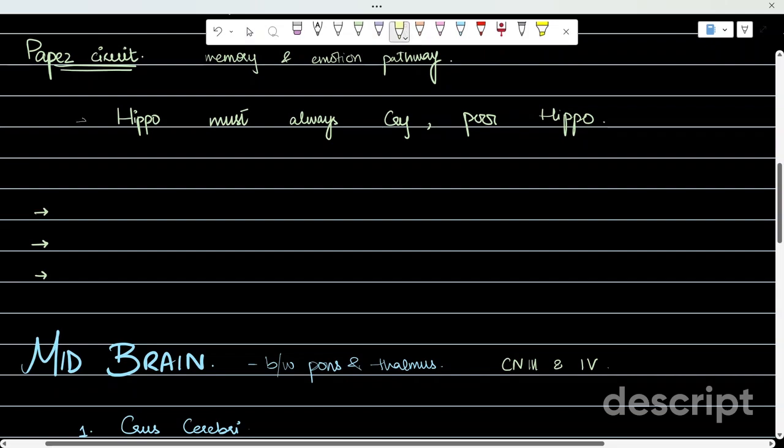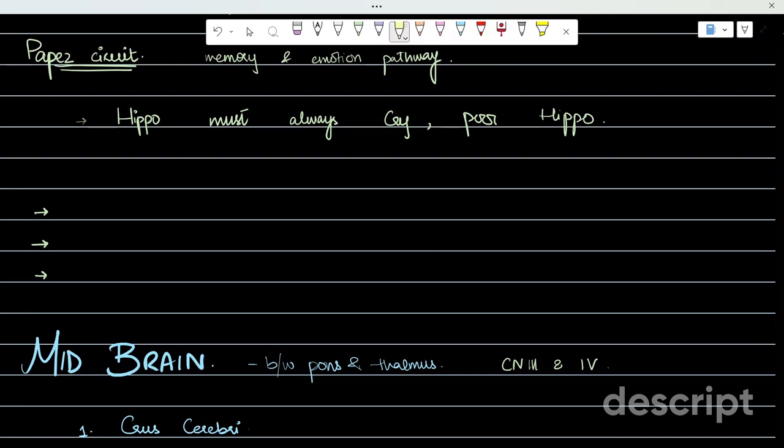So there's a mnemonic: hippo must always cry, poor hippo. So this is how it goes. The pathway is from hippocampus, mammillary bodies, M for must, M for mammillary bodies. Always, A for anterior thalamus. Now, if you remember my video on thalamus, we mentioned this pathway there as well.